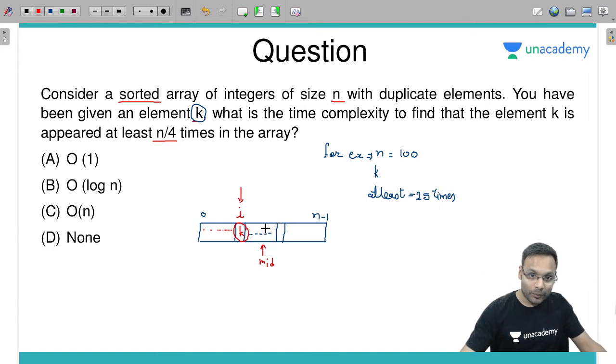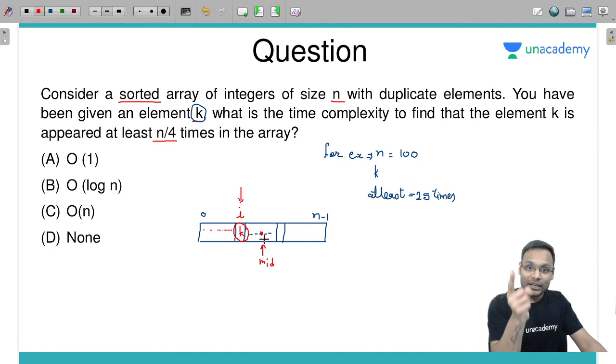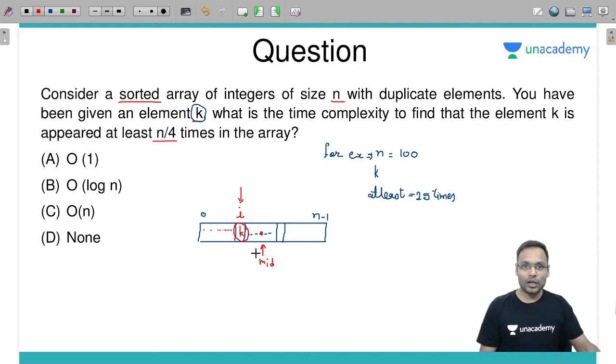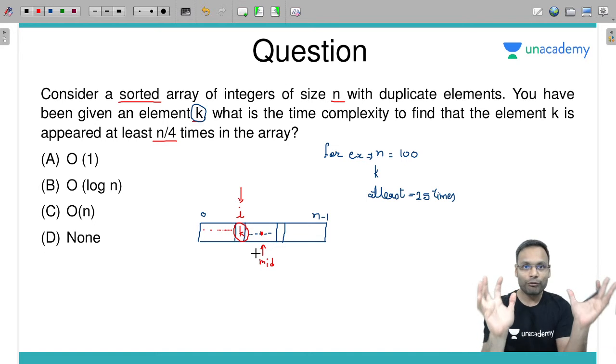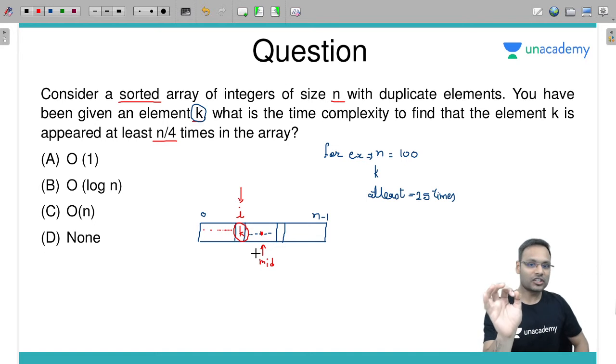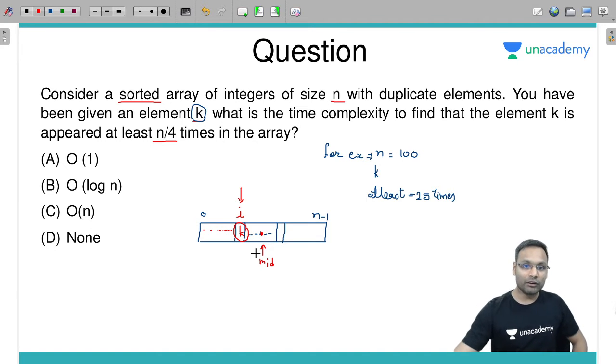So if at the mid index I am getting k, it might be possible this is not the first appearance of k, so I'll go towards left. And if at the middle I get an element which is greater than k, then of course I have to go further left. So I will modify my binary search algorithm in such a way that I can get the first appearance of element k at index I.